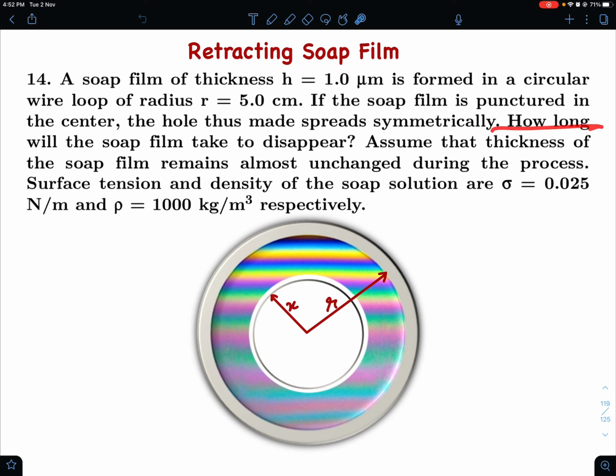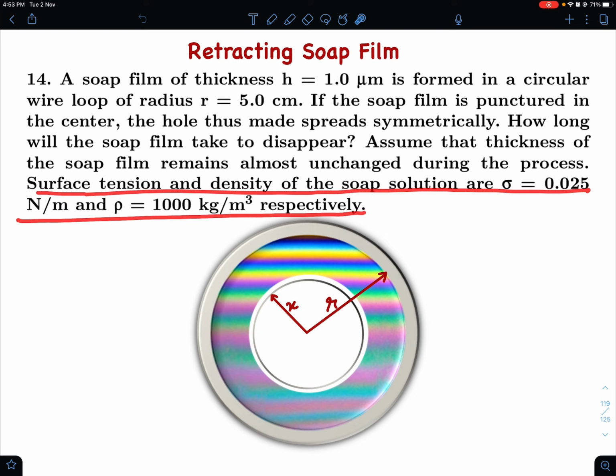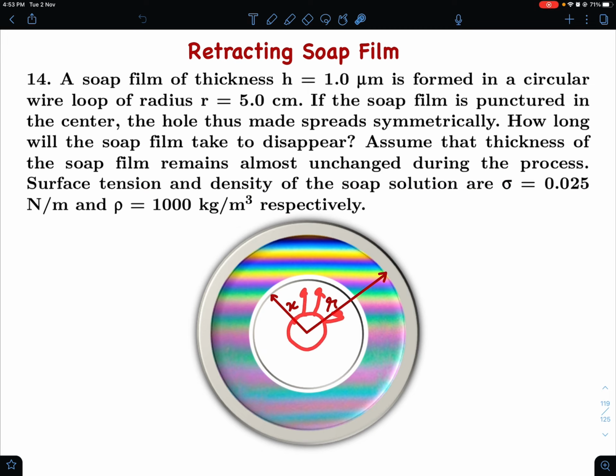So just an indicative figure I have drawn here. How long will the soap film take to disappear? Assume that the thickness of the soap film remains almost unchanged during the process. Surface tension and density of the soap solution are sigma and rho, given as this.